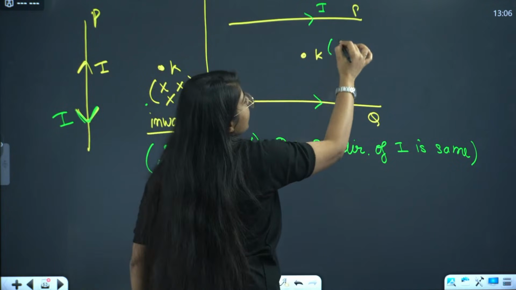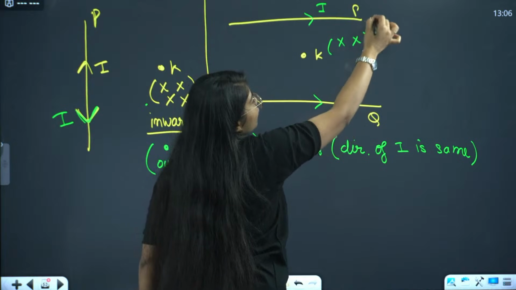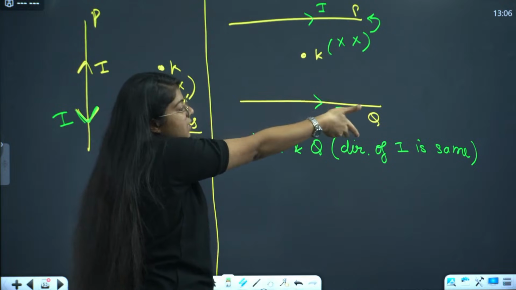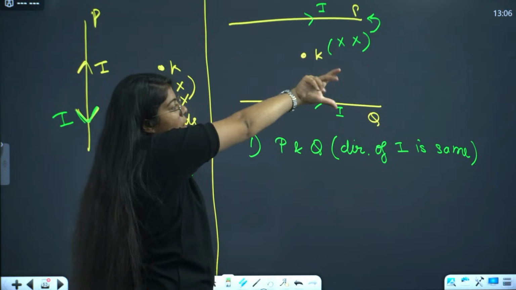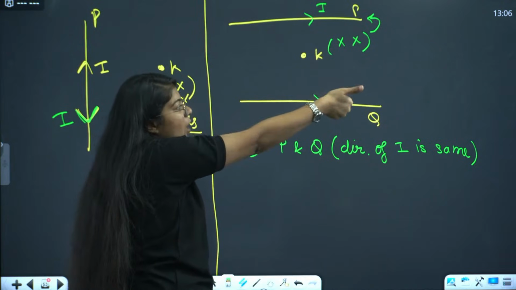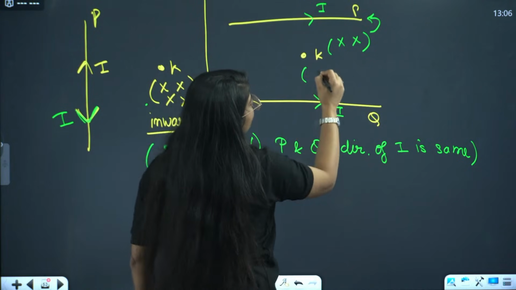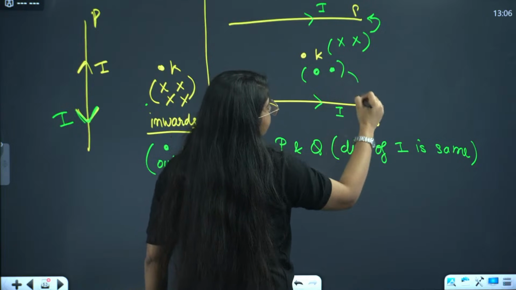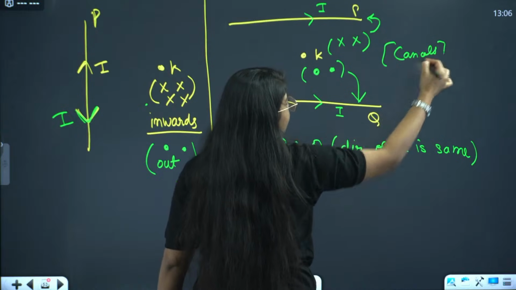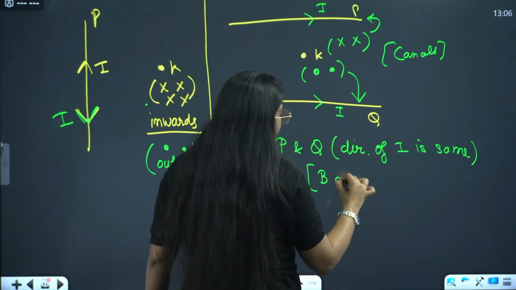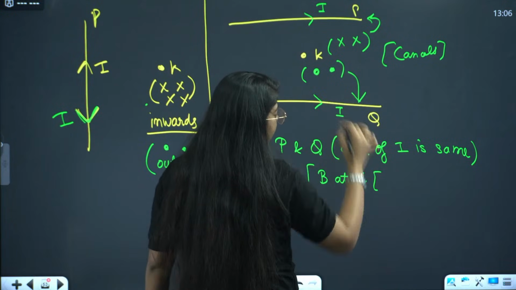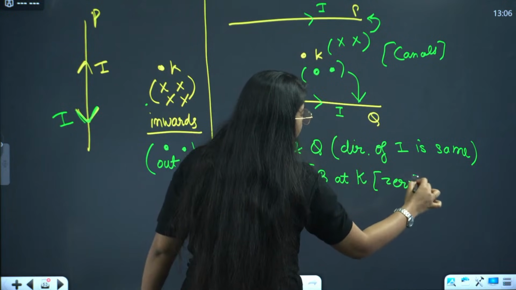So at K, it goes inwards due to P. Due to Q, the field comes out. So it cancels. That means the magnetic field at K, provided that K is equally distant from P and Q, will be 0.